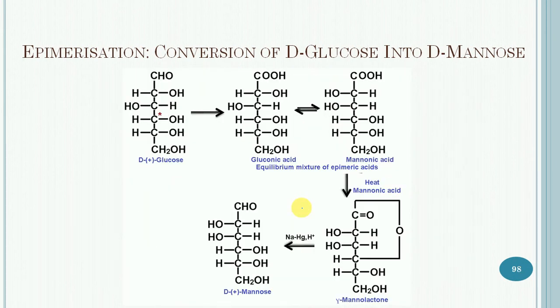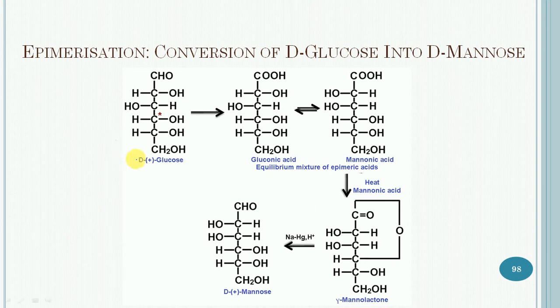Next title is epimerization. It is the conversion of D-glucose into D-mannose. It is the process of converting a given saccharide into its epimer, and this process is called epimerization.